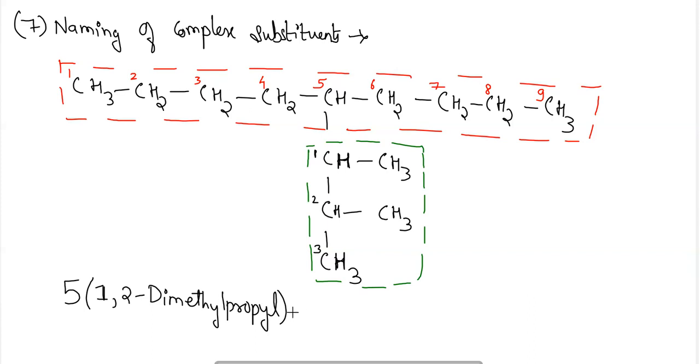Now the name of the parent chain, so in total 9 carbon atoms are there, so containing single bond, so the name will be 5,1,2 dimethyl propyl nonane. Okay, it will be 5,1,2 dimethyl propyl nonane.